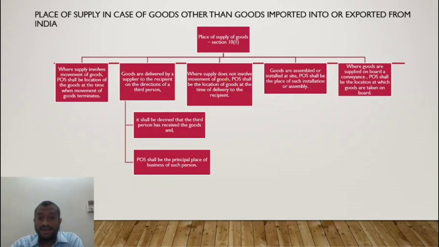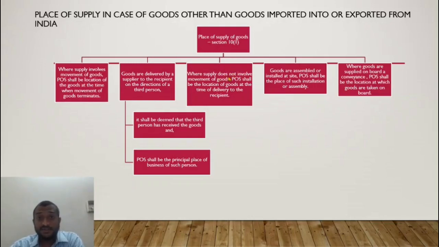Where supply does not involve movement of goods, place of supply shall be the location of the goods at the time of delivery to the recipient. Let us say there is no movement of goods. What can be a case? You have taken an office space on lease. It is fully furnished. After 5 years, you decide that you're going to buy the whole building along with the furniture inside. Looking at the furniture's point of view, it is absolutely goods. Is there movement of goods? No, there is no movement of goods because the goods are at your place now, so there's no movement required.